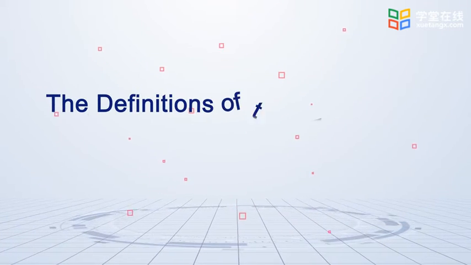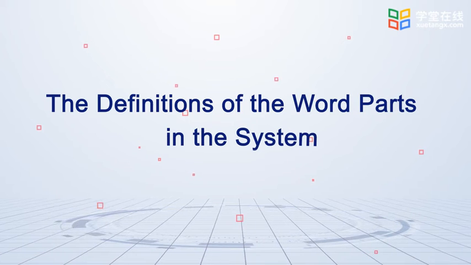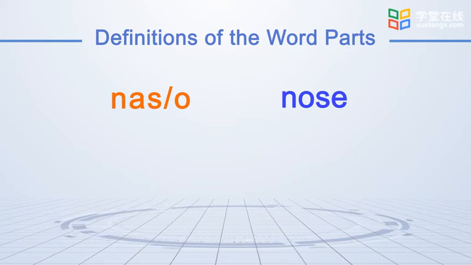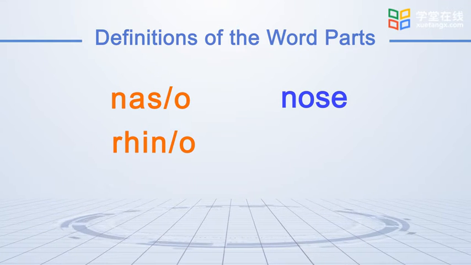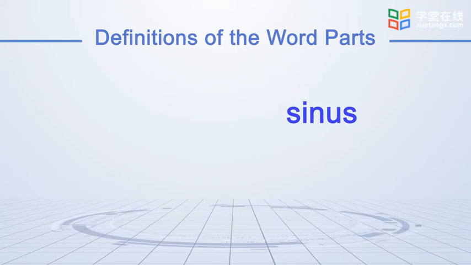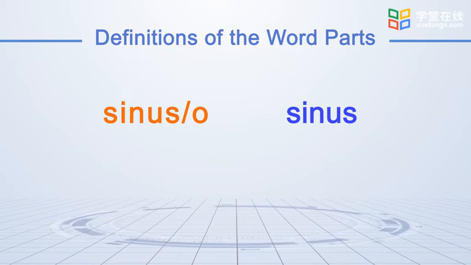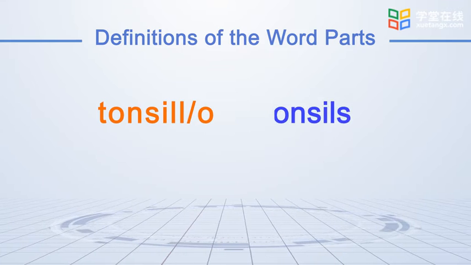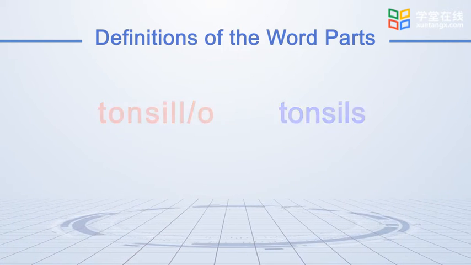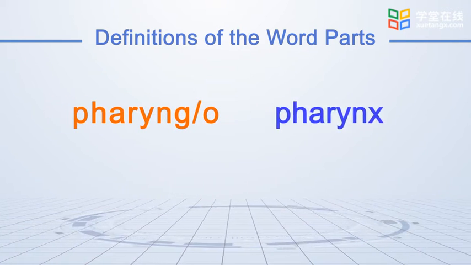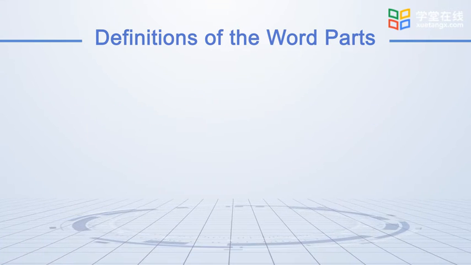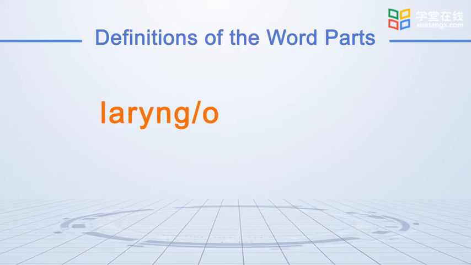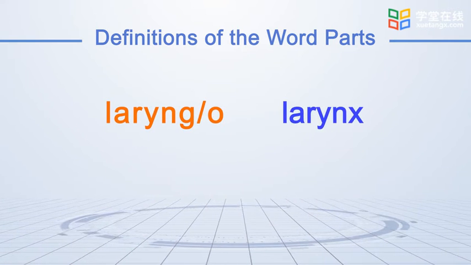Now, let's look at the definitions of the word parts in the system. For nose, we have nasal and rhinal. For sinus is sinusal. Tonsillar is the combining form for tonsils. Pharyngeal is pharynx. Epiglottal is epiglottis. Laryngeal is larynx.